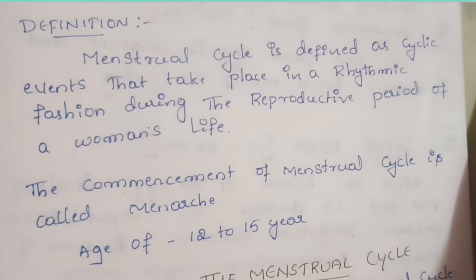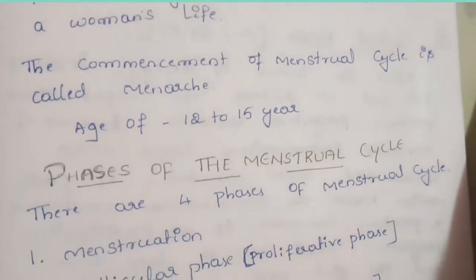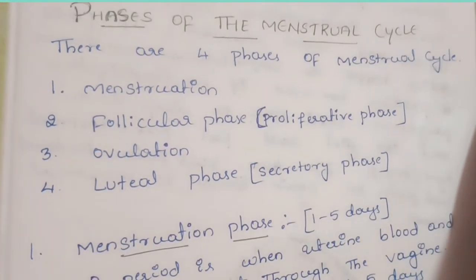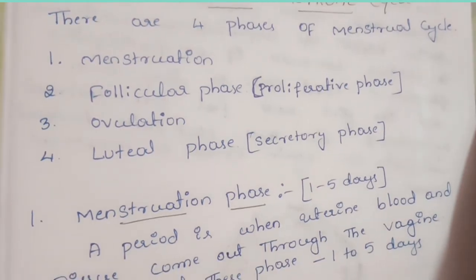Next, let's move to the phases of the menstrual cycle. There are four phases: the first is menstruation, the second is the follicular phase, the third is the ovulation phase, and the fourth is the luteal phase. One by one we will see. The menstrual phase has a duration of 1 to 5 days.